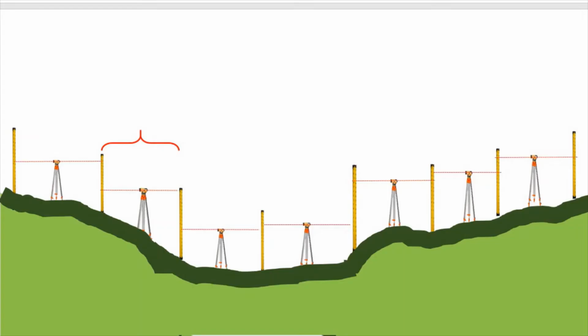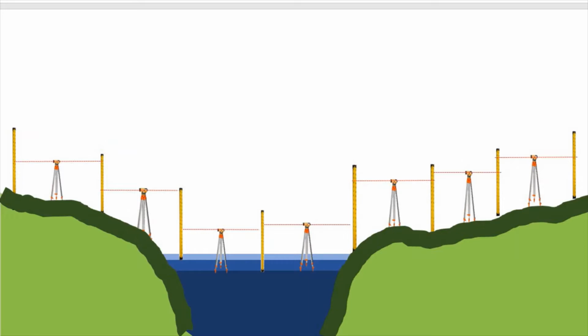Okay class, so ang topic natin ngayon ay reciprocal leveling. So question, kailan ba gagamitin ang reciprocal leveling na method? So here in our figure, as we can see, rod readings are in short distances and equal intervals. But what if we encounter terrain like this, wherein our line of levels crosses a river or wide ravine?